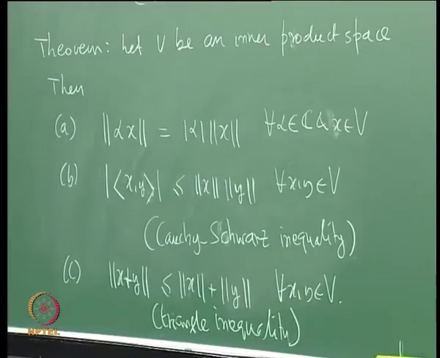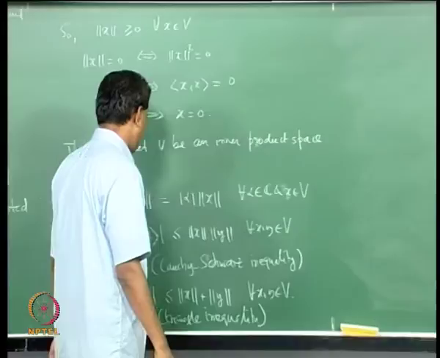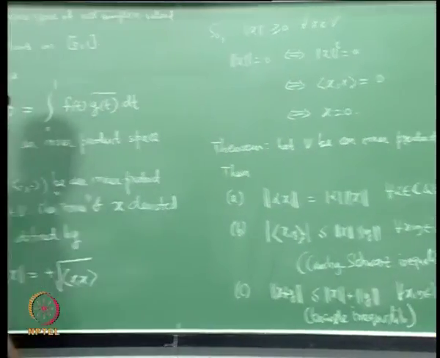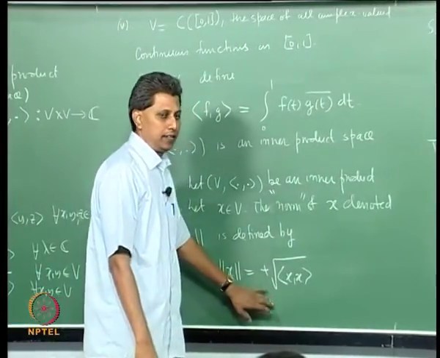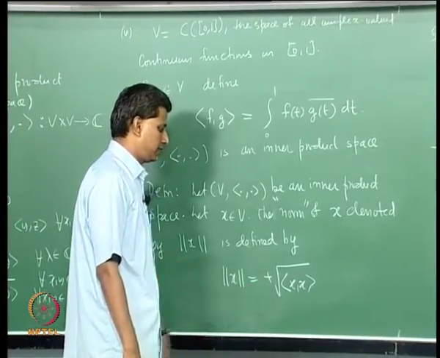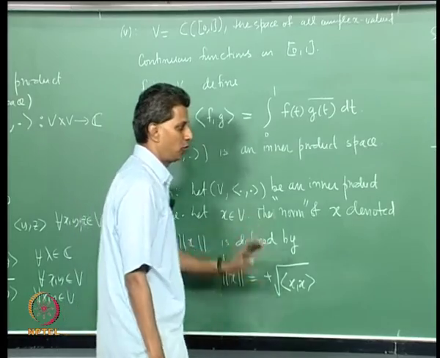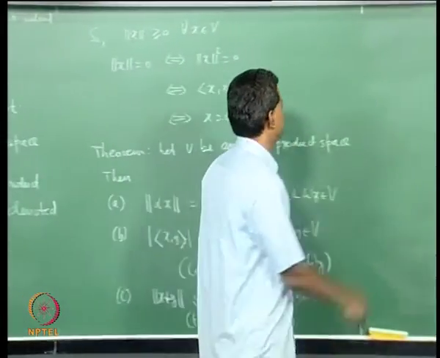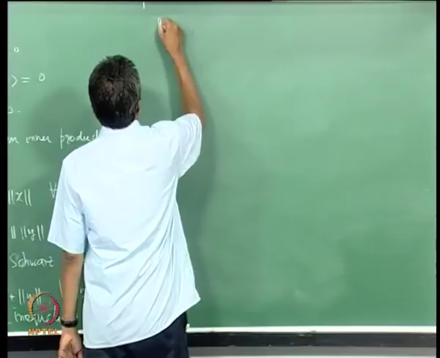Okay, let us prove this quickly. This is a defining equation for the norm. In probably all the cases we will take norm x square as the inner product of x with x and prove all these. So, let us start with the first one.